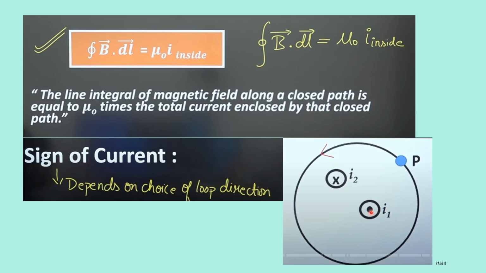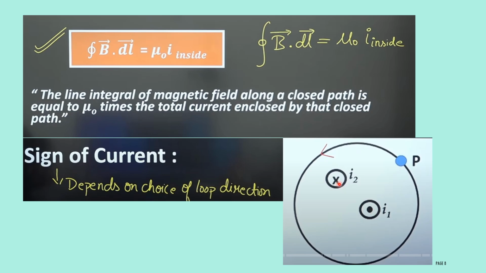Then this dot, I1, will indicate the direction of the current, that it will be outward. Then according to the right hand thumb rule, if the direction of the current is outward, then the magnetic field will be in the anti-clockwise direction. This is the direction of the magnetic field, otherwise the loop direction, when the current is going outside. Then it is I1.